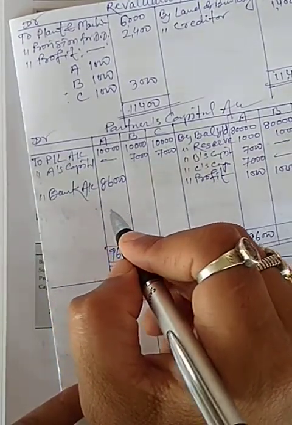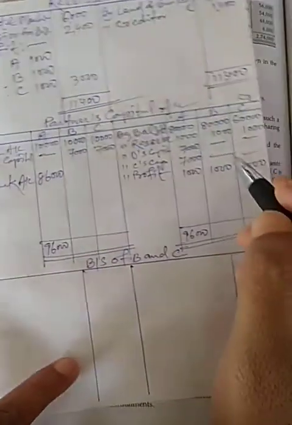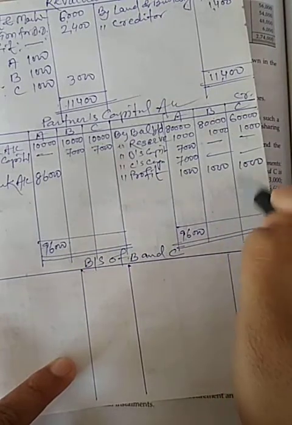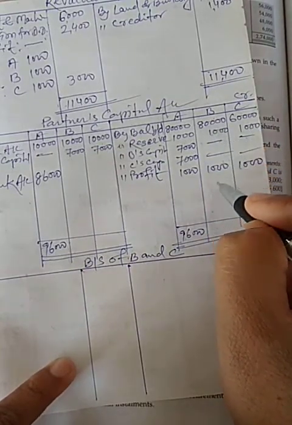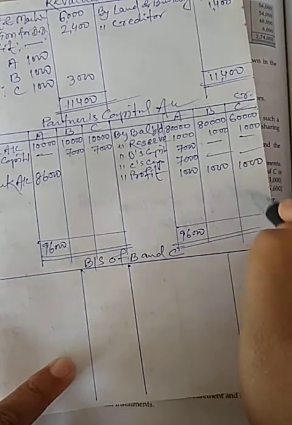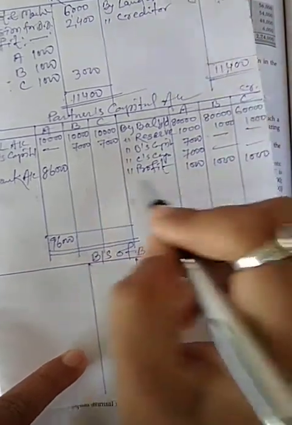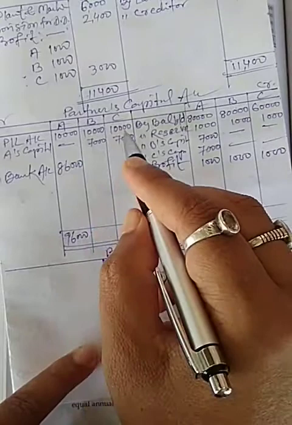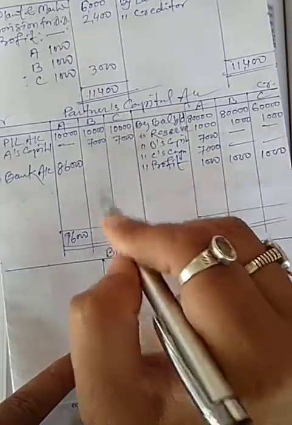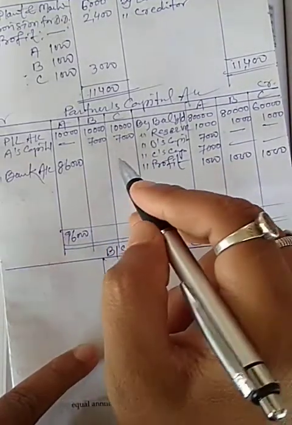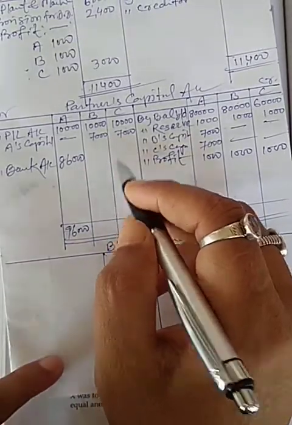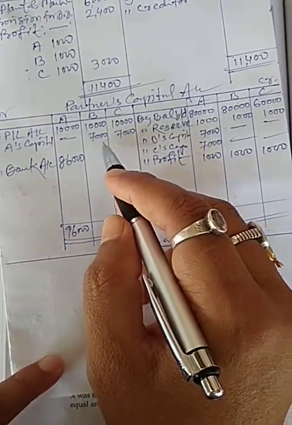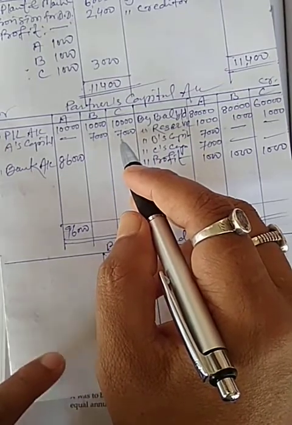Now I will also calculate B's capital and C's capital. The total of B's capital will be 82,000 and C's 62,000 respectively. When I deduct 17,000 and 17,000 respectively, it will remain 65,000 and 45,000.